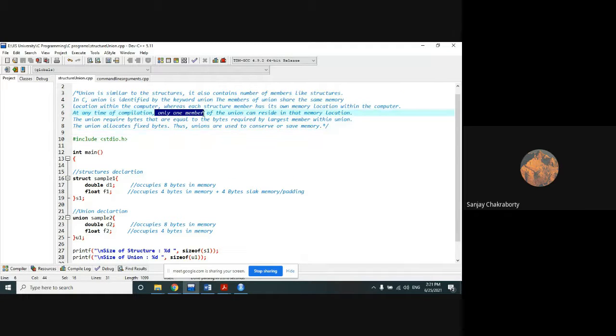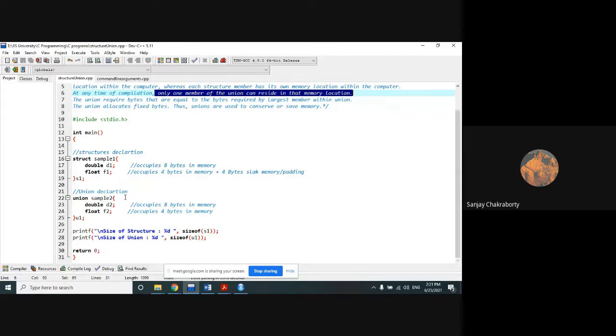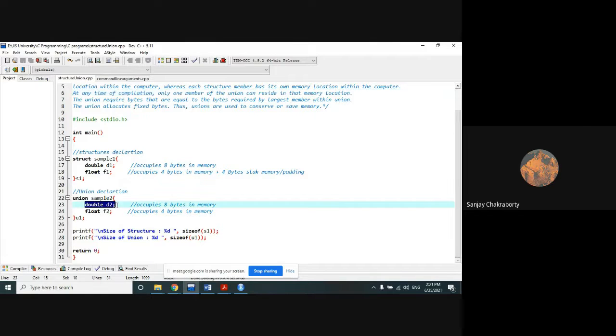So at a time, only one member can reside in that memory location. How can we identify which member will occupy the memory location at a time? This member or this member? The member which occupies the largest memory will occupy the memory at a particular time.